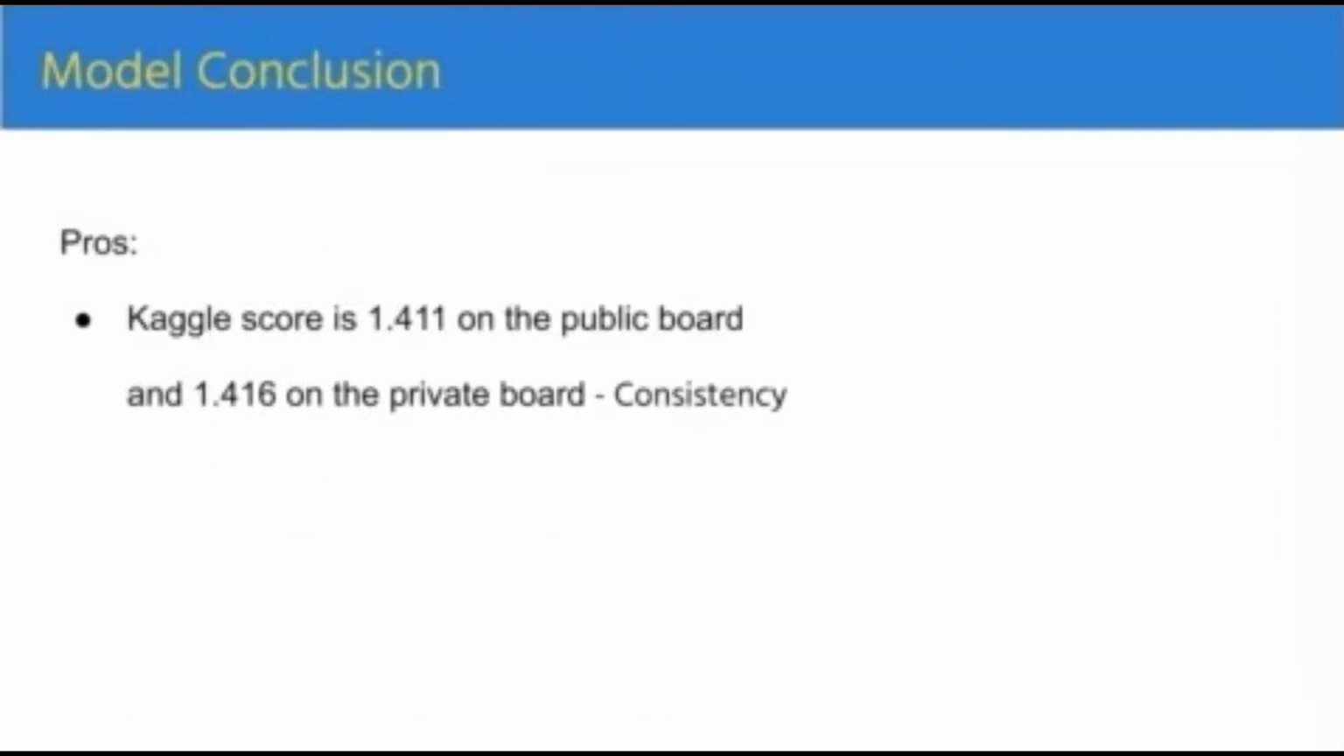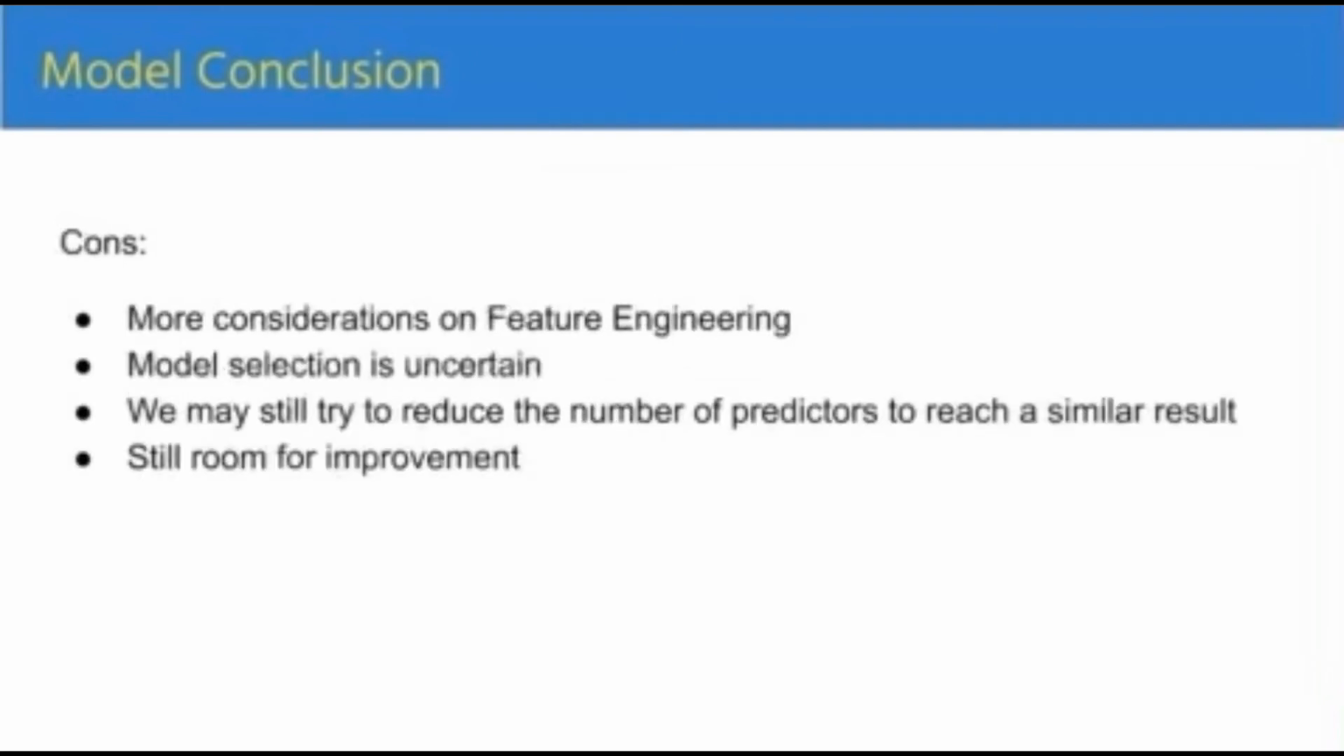I'm going to make a conclusion of our final model. Firstly, our final Kaggle score is 1.411 on the public board and 1.416 on the private board. The small difference shows the consistency of our final model, which means we successfully avoided the overfitting issue.